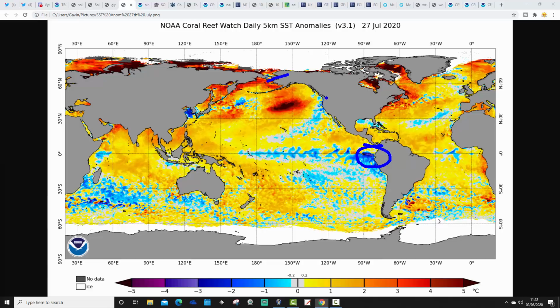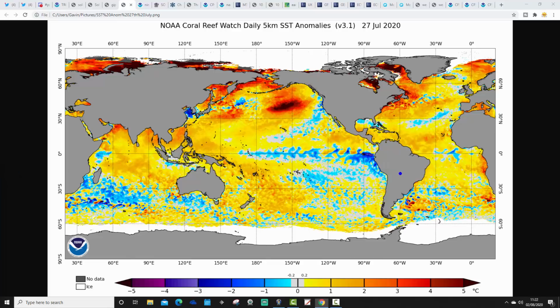Northern part of the Pacific Ocean becoming very warm up there, or staying very warm. It's been really warm up there through the northeast of the Pacific over the past few weeks and months. That carries on. The North Atlantic also looking pretty warm as well. Again, the tropical Atlantic is primed for a big hurricane season, if everything else comes together. It has significantly warmer than average sea surface temperature anomalies through the tropical Atlantic.